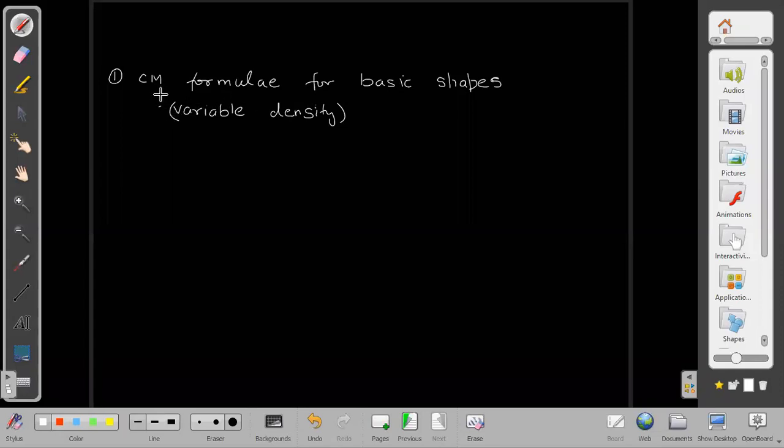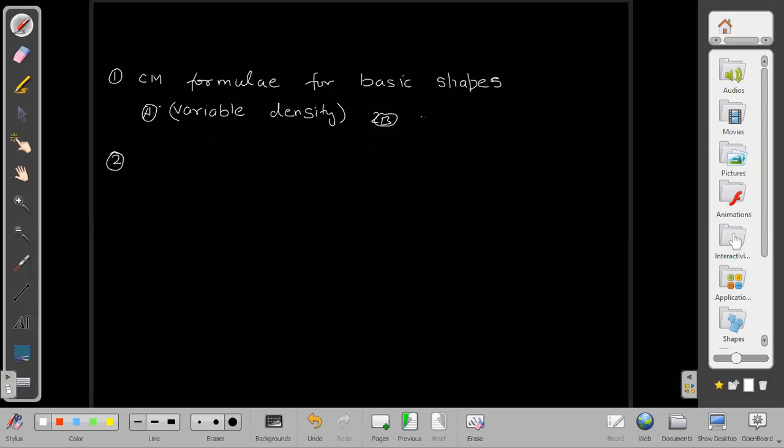I will be taking that myself. Don't worry about it. Same formula for basic shapes. Even if variable density is there, those also I will be taking. Then after that, I will be taking the cases which include variable density cases, and let us call it A and B. These both parts I will be including in this.